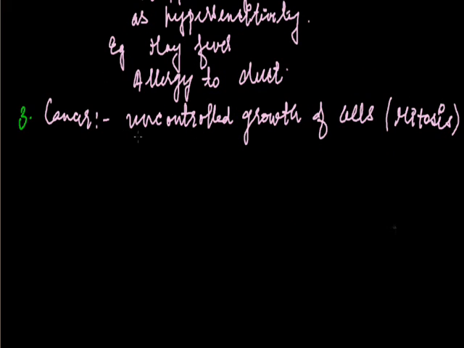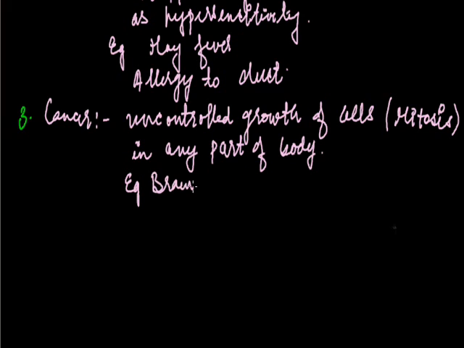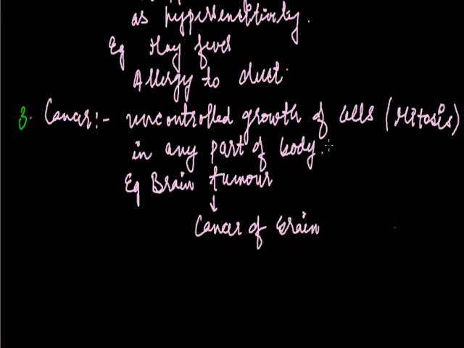Cancers can occur in any part of the body. As you all have heard about brain tumor, if in the brain there is uncontrolled growth of cells, we will be having a brain tumor.